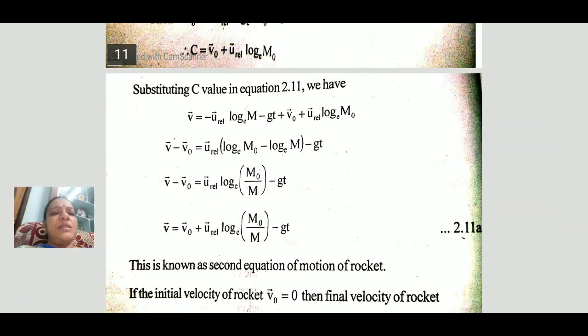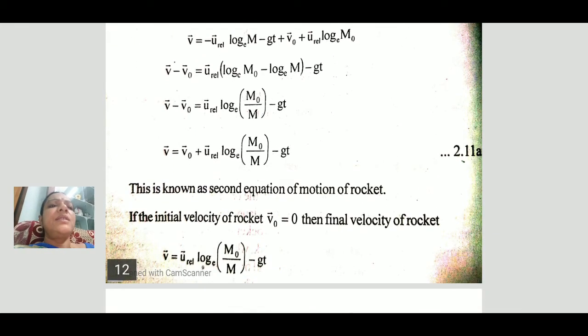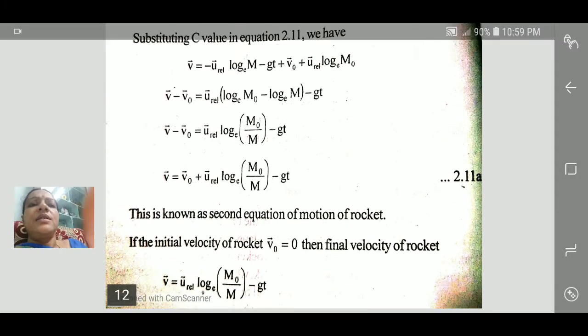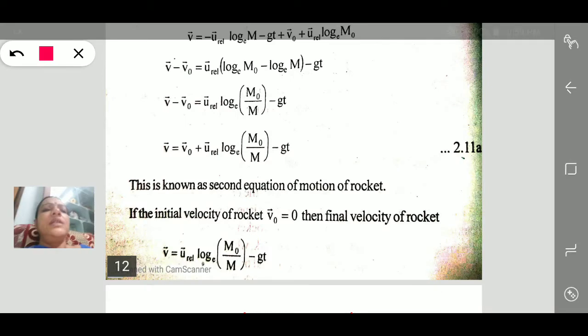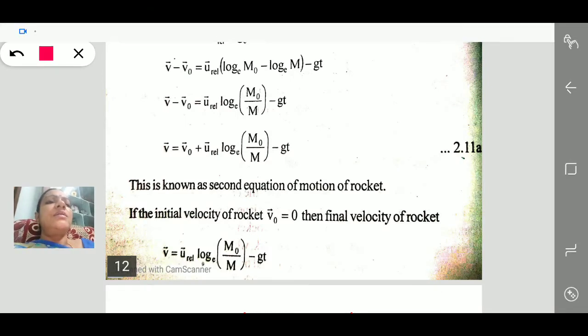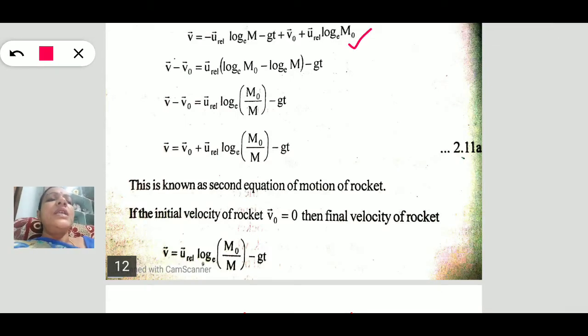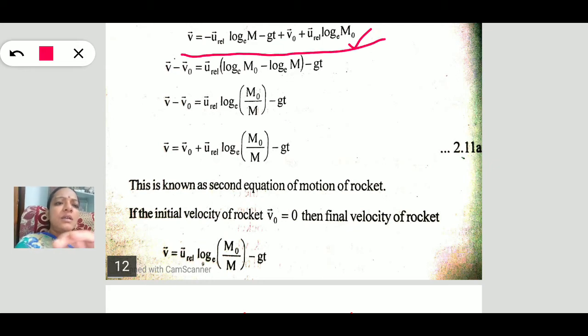On substituting this equation, we get v is equal to minus u relative velocity log e of m minus gt, plus v naught, plus u relative velocity log e m naught.